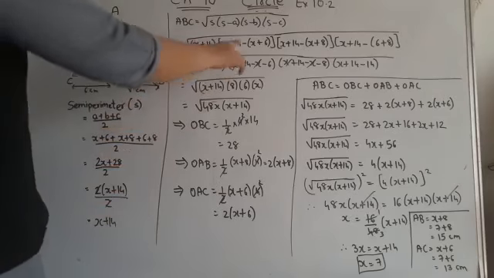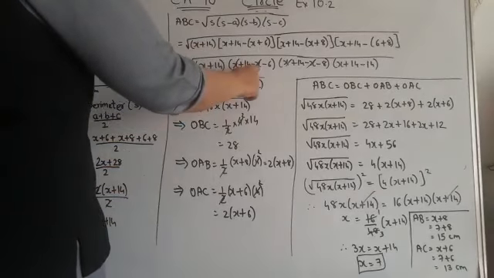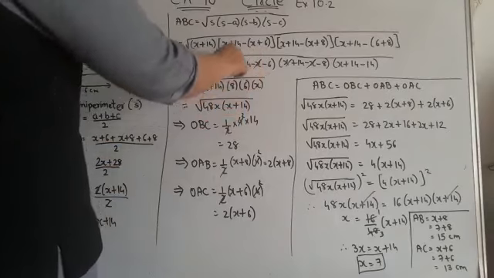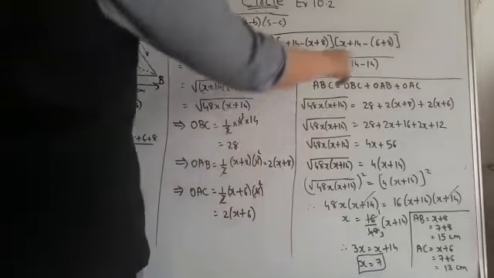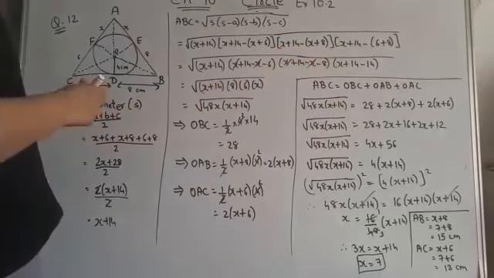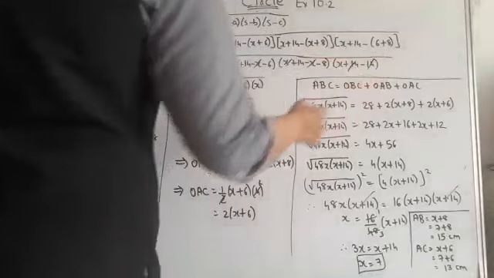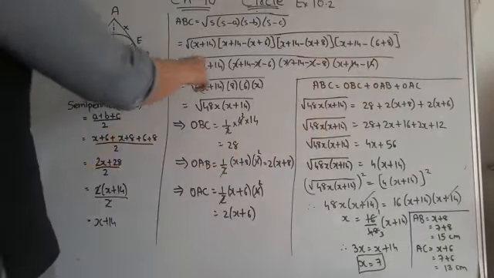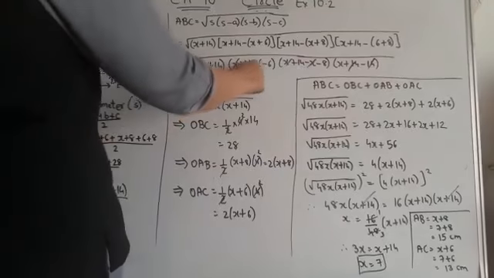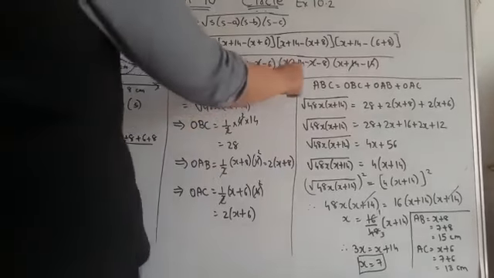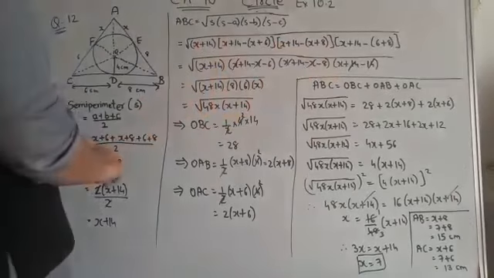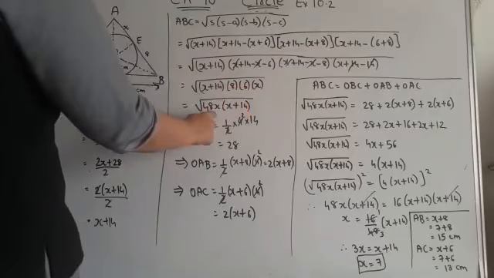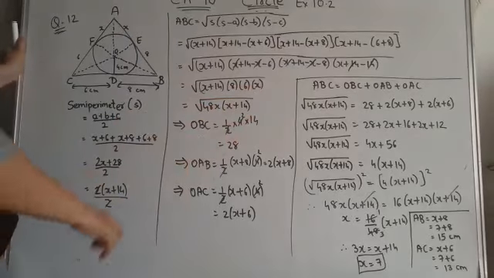Now here you can see, by opening the bracket, x plus 14 minus x minus 6: x minus x cancels, and in the next bracket plus x minus x cancels. Plus 14 minus 14 also cancels. So here x plus 14, 14 minus 6 is 8, 14 minus 8 is 6, and x as it is. So 8 times 6 is 48x into the bracket x plus 14. So this is the area of triangle ABC.